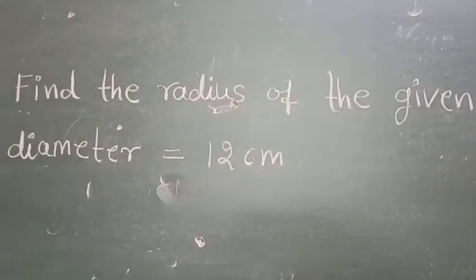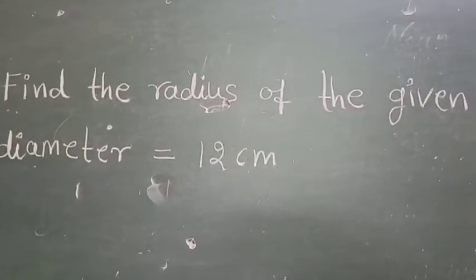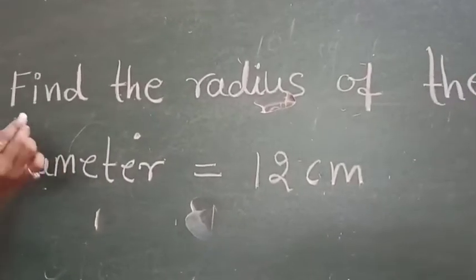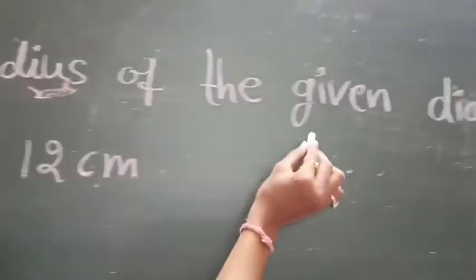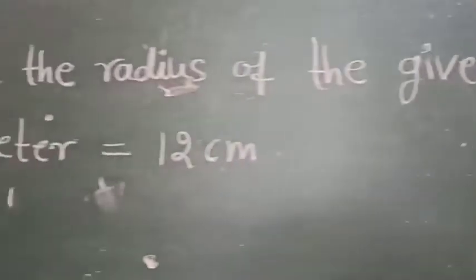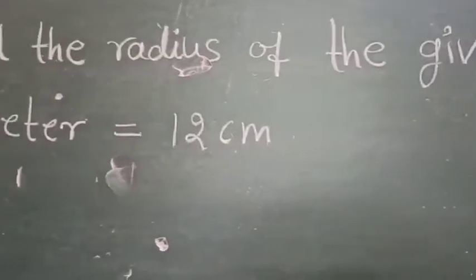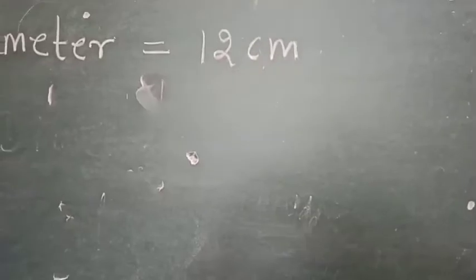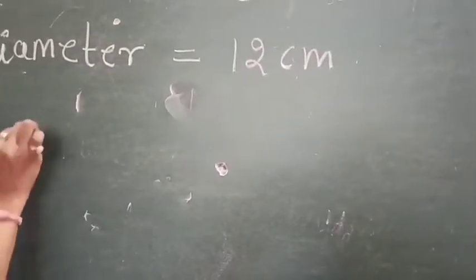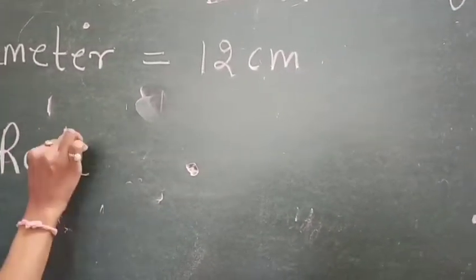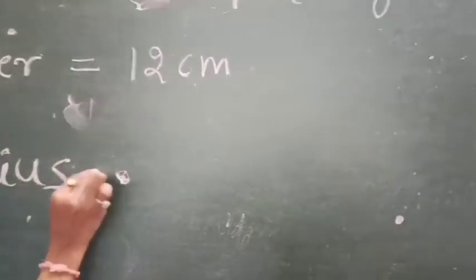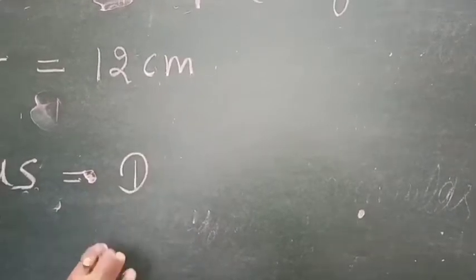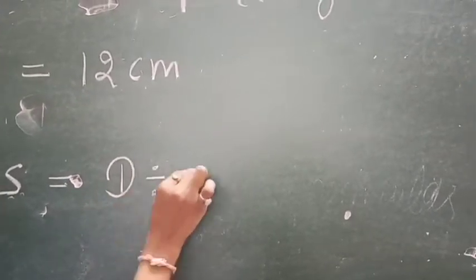Here you can see this is a word problem related to the radius of a circle. The question is, find the radius of the given diameter. Here we have the diameter given and we have to find the radius. First we write the formula of radius, diameter divided by 2.